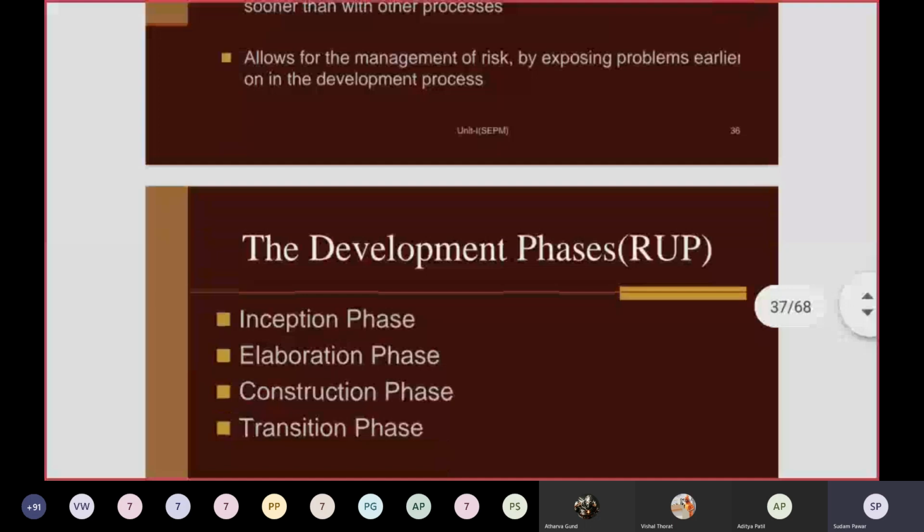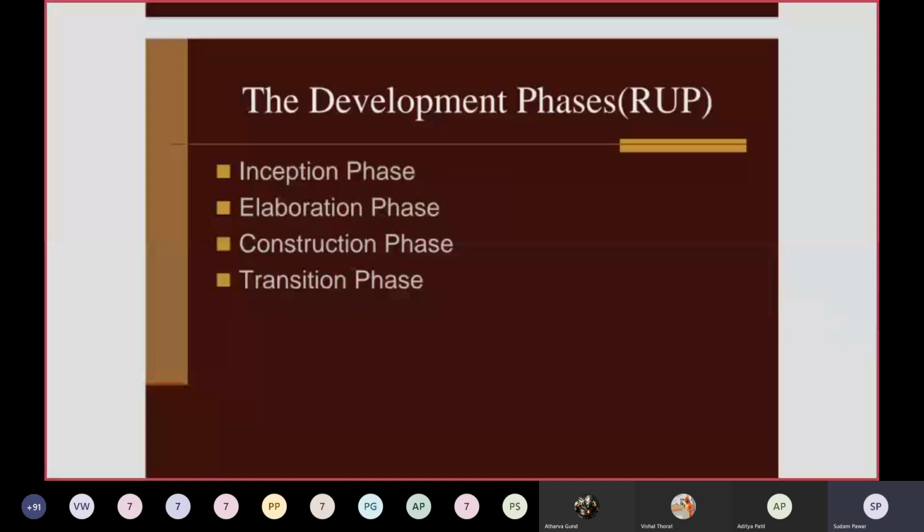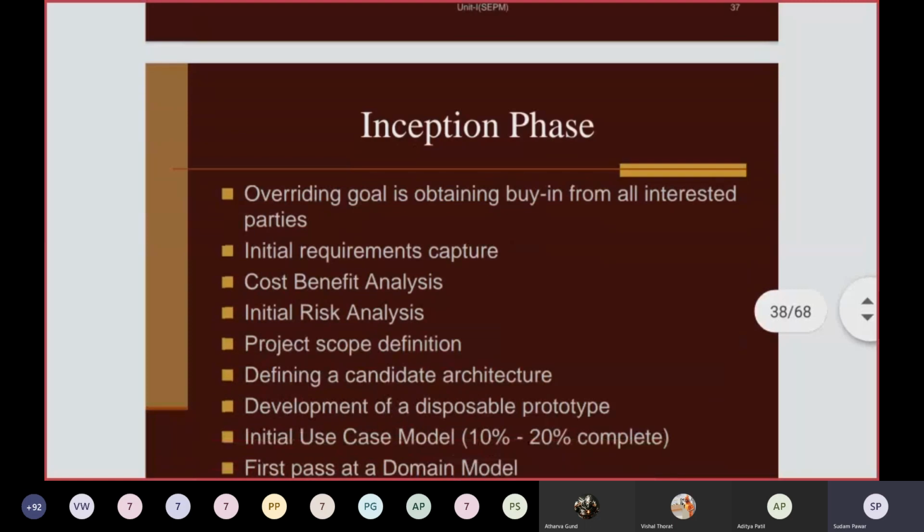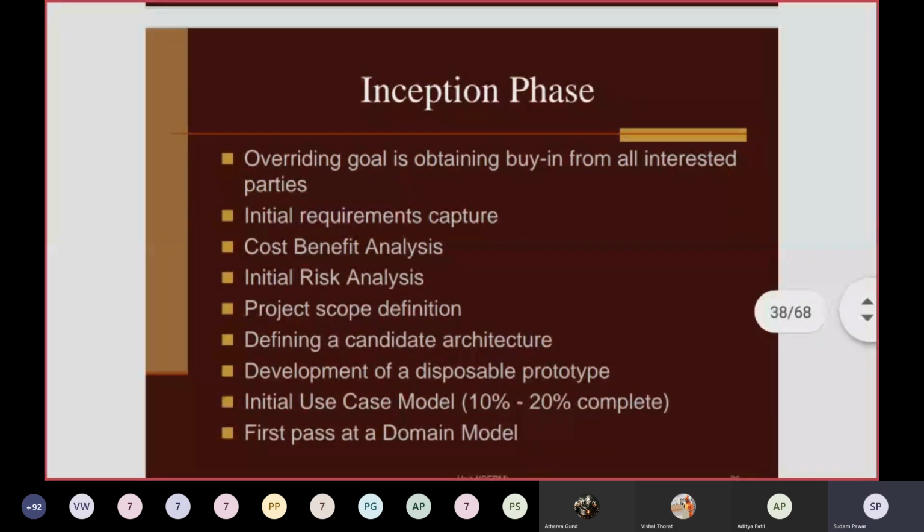Then these phases we have already discussed, but again, slide-wise, their explanation is added here: inception phase, elaboration phase, construction phase, transition phase, and additionally we can consider the production phase. So what happens in the inception phase? We already discussed all these four to five phases, but now in depth, what kind of activities are performed in each phase.